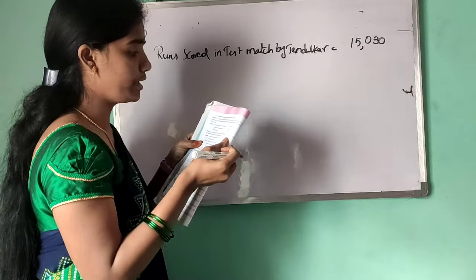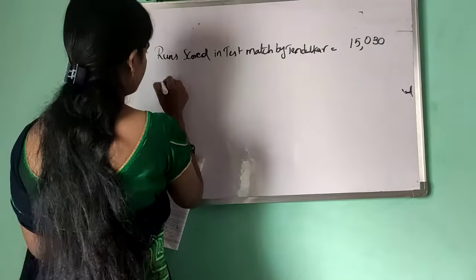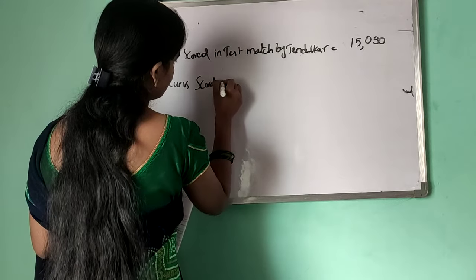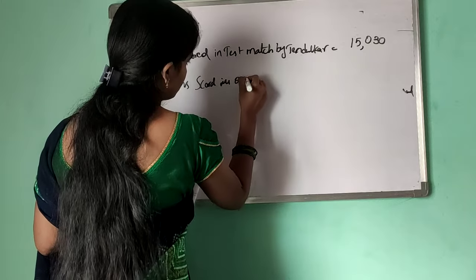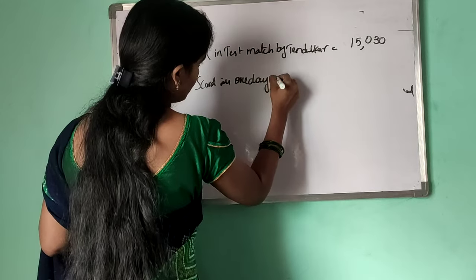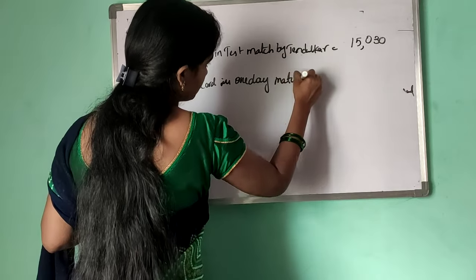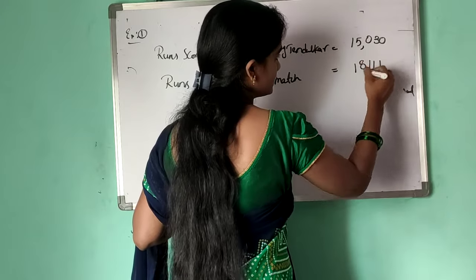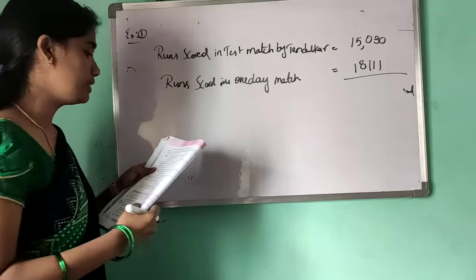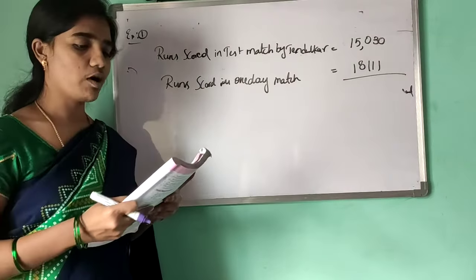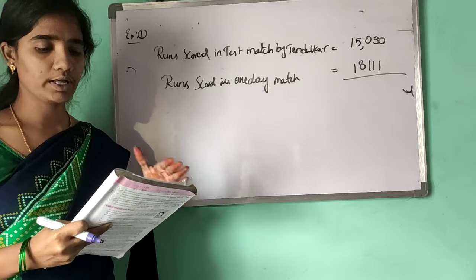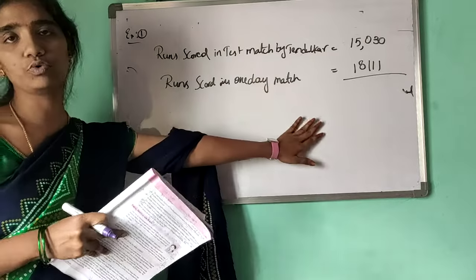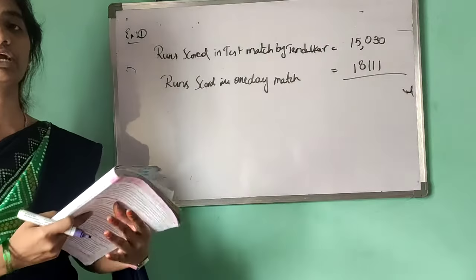Runs scored in the one-day match. How much? 18,311. So now we have to find the total number of runs scored. By adding these two, we get the total number.